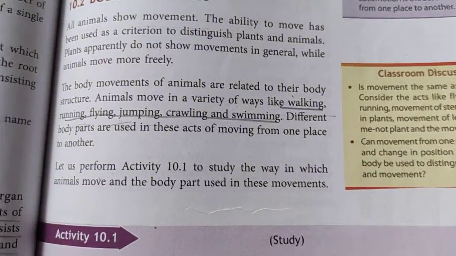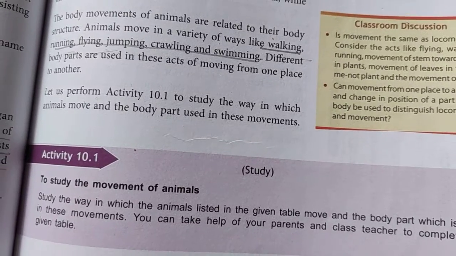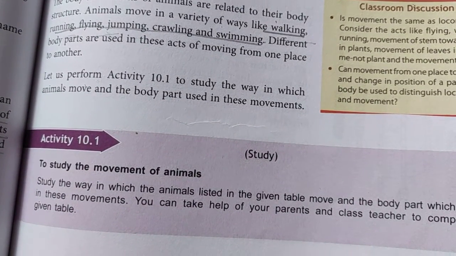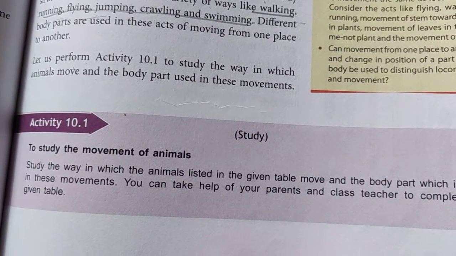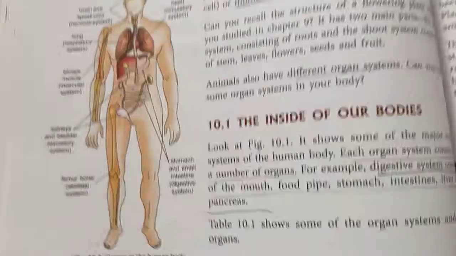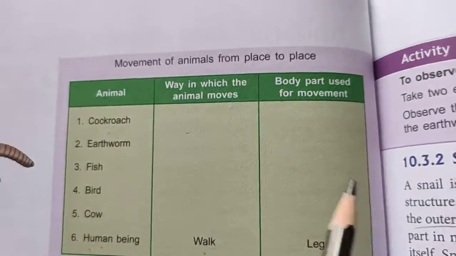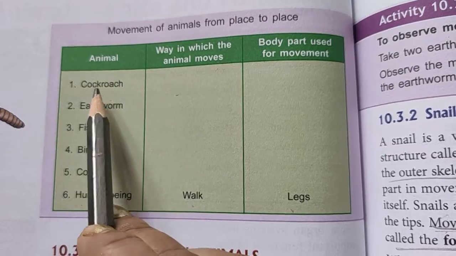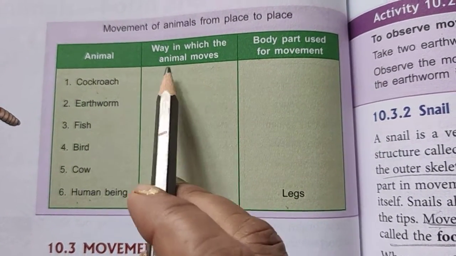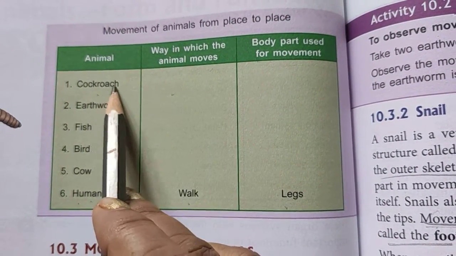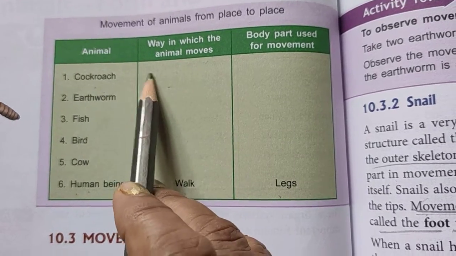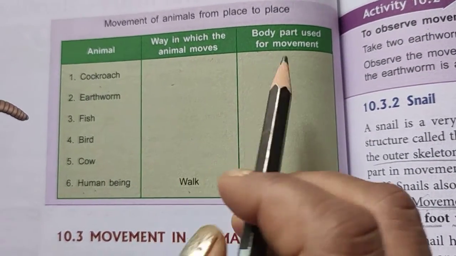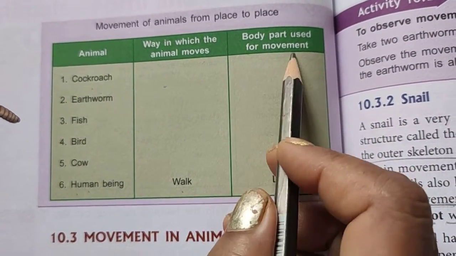In this they have given you the activity of 10.1 to study the way in which animals move and the body parts used in this movement. So let's come to this thing. Now cockroach. You have to write the way in which the animal moves, means how the animal moves. Either they walk or they fly. So what is the body part used for the movement?